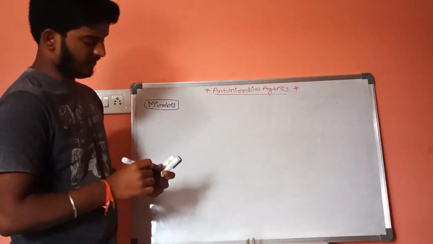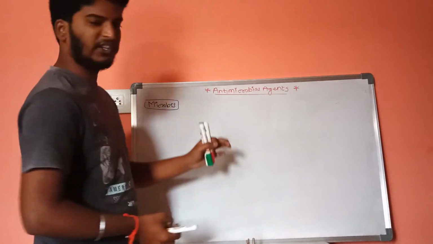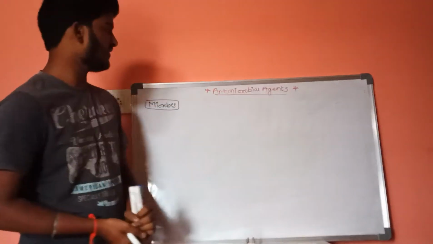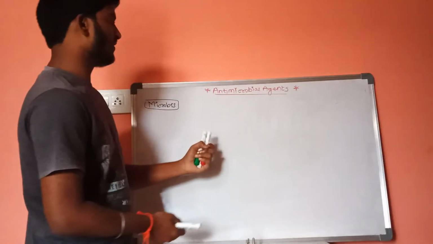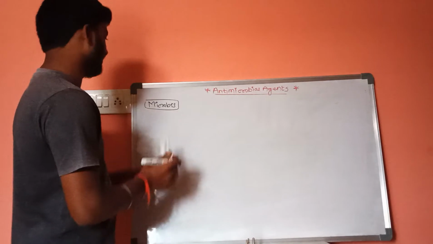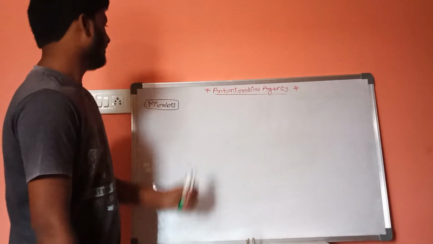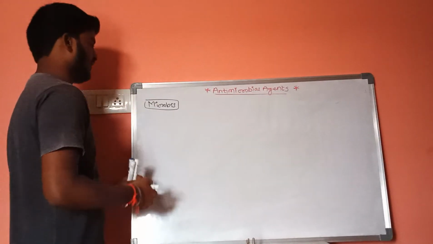What are microbes? Microbes are infectious tiny particles which cannot be seen with our naked eyes. Whenever these microbes enter our body, they cause disease in our body. These are tiny particles which cannot be seen with your naked eyes. Now, these microbes are classified into